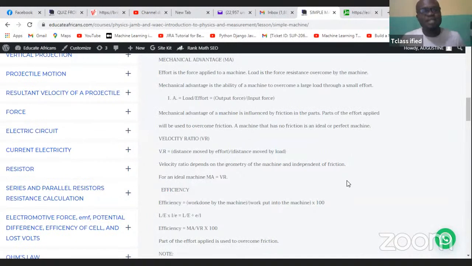So now, what is mechanical advantage? Mechanical advantage is the ability of a machine to overcome a large load through a small effort. The ability of a machine to overcome a large load through applying a very small effort. That is what we call mechanical advantage.